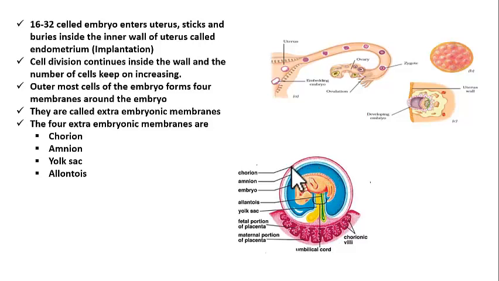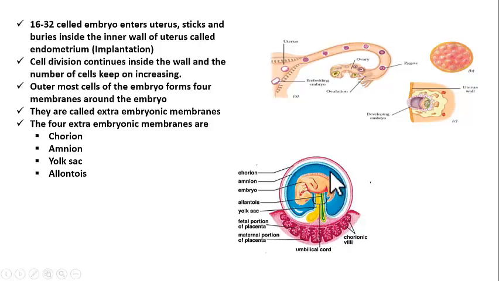See here, this purple layer or purple membrane around this is the chorion. Under this chorion, this blue color membrane is called the amnion. Now where is the yolk sac? Yolk sac is this yellow bag-like structure, and this green color structure over here is the allantois. So there are 4 membranes around, that is outside, the embryo, and so they are called extra embryonic membranes. These membranes are involved in protection, nutrition and excretion of the embryo.